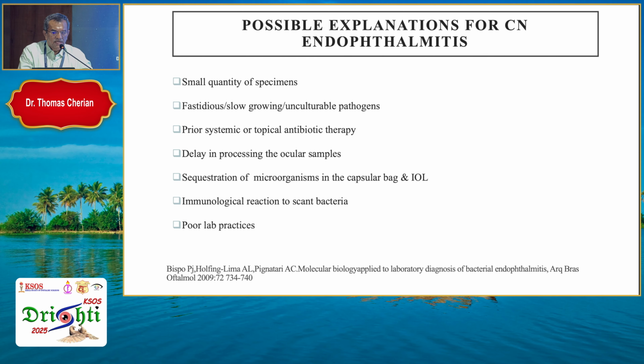The possible explanations for culture-negative endophthalmitis: sometimes the quantity of the specimen given to the lab is very small. There could be a fastidious, slow-growing or unculturable pathogen. There could be prior systemic or topical antibiotic therapy which gives culture negativity. Sometimes there is a delay in processing the ocular samples. The organisms could be sequestrated in the capsular bag and the IOL. There could also be an immunological reaction to scant bacteria, and above all, poor lab practices.